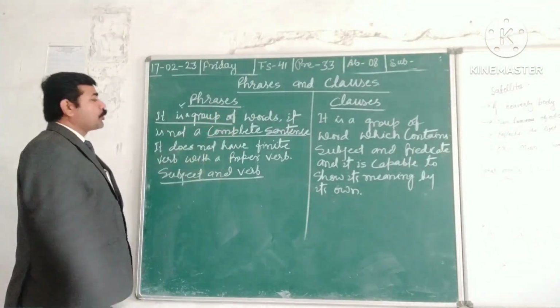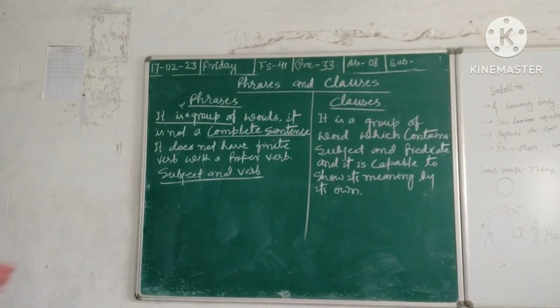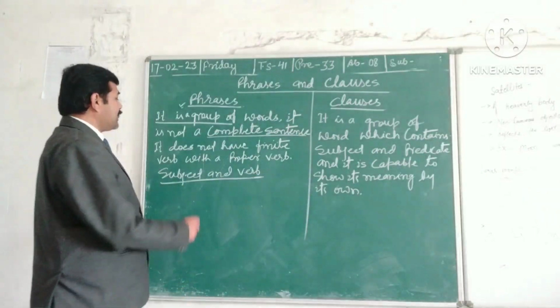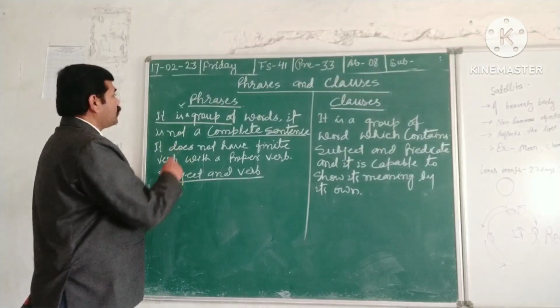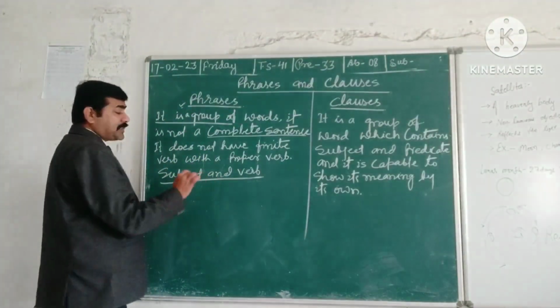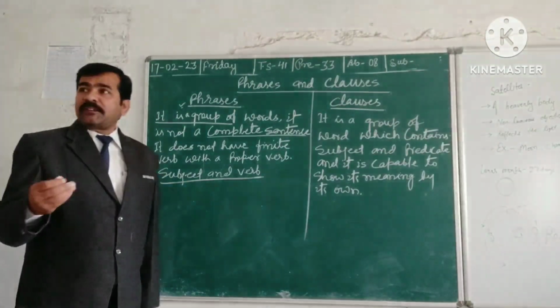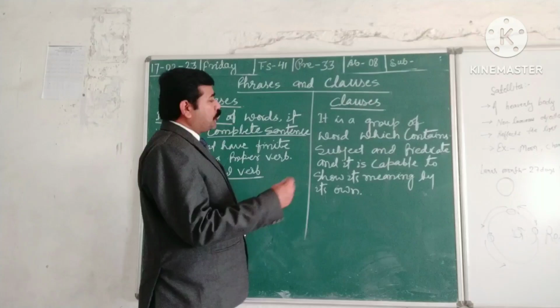Phrases are a group of words, but it is a kind of a part of a sentence, which does not show complete sense like a sentence. So phrases are not called sentences. Phrases do not have a proper subject and sometimes even a finite verb. But a clause is a group of words